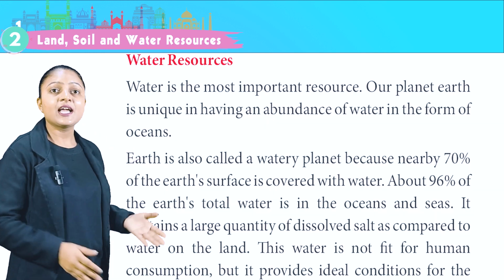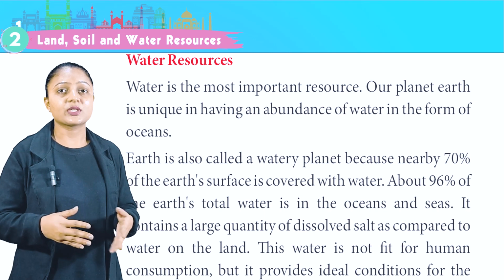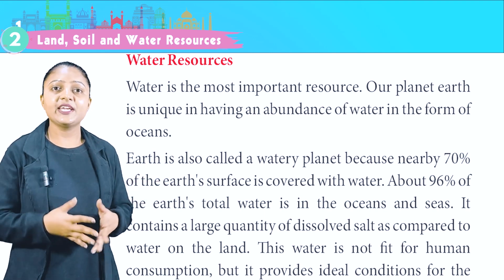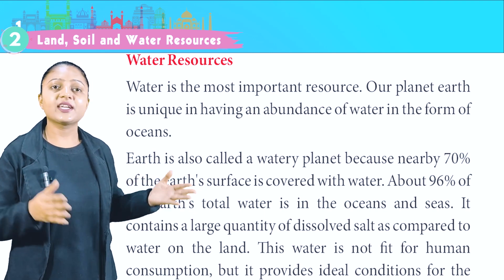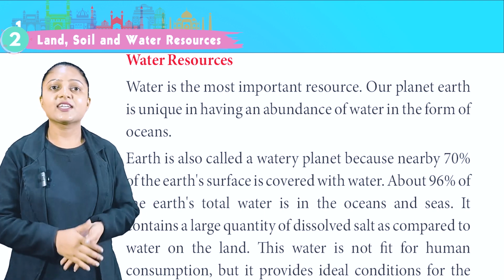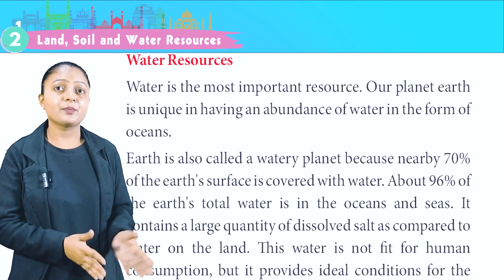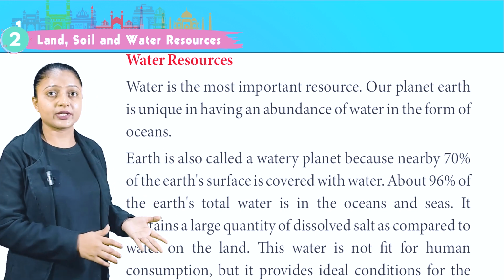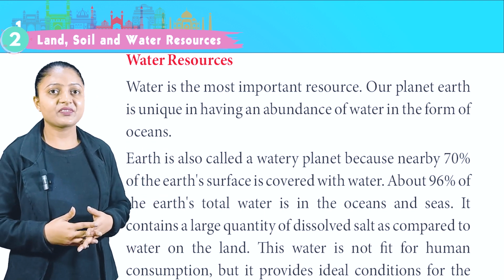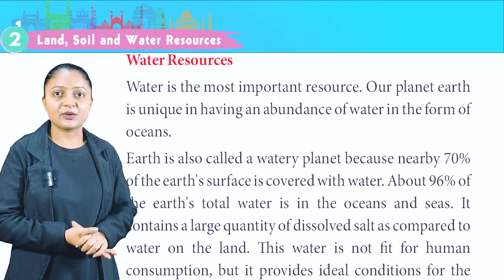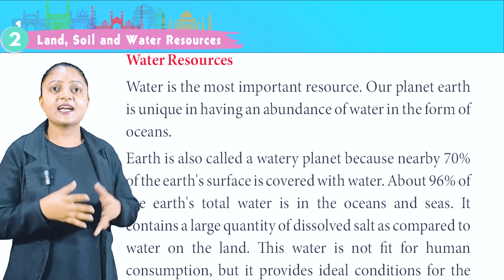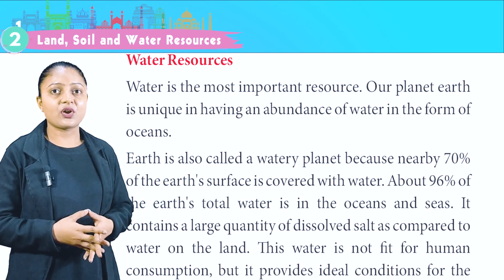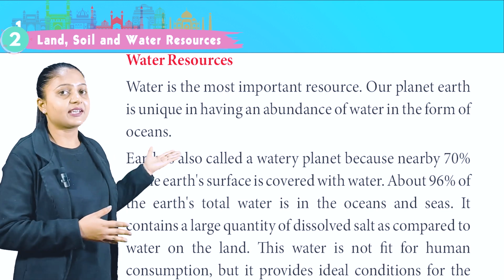Water resources. Water is the most important resource. Our planet Earth is unique in having an abundance of water in the form of oceans. Earth is also called a watery planet because nearly 70% of the Earth's surface is covered with water. About 96% of the Earth's total water is in the oceans and seas. It contains a large quantity of dissolved salt as compared to water on the land.